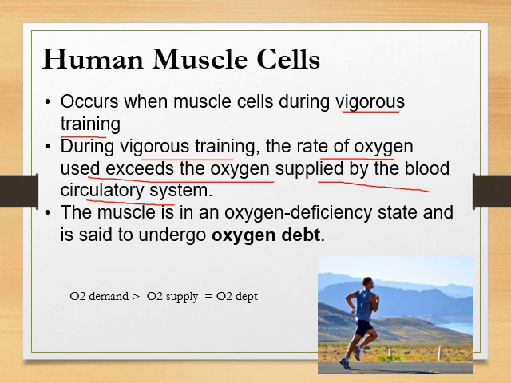when you are doing vigorous exercise, your body needs oxygen and glucose to do the oxidation of glucose to produce energy. When you exercise or move more, you need more energy, so the need for oxygen also increases. Okay, but your body only has a limited oxygen supply, so you need a lot but you supply a little bit, or not enough. So this condition will lead to oxygen debt. Oxygen debt is when the oxygen demand is more than the oxygen supply.